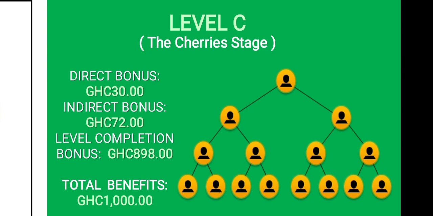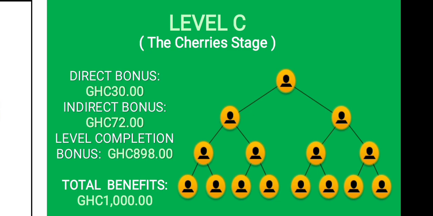The good thing here is that the people that are filling these spots are people from the whole nation, the whole teams in the business. So it will be faster for people to be completing, since they are not mainly your downlines, it's from the whole teams in the business. And so you'll be completing one after the other. So you have to secure your position in level C.